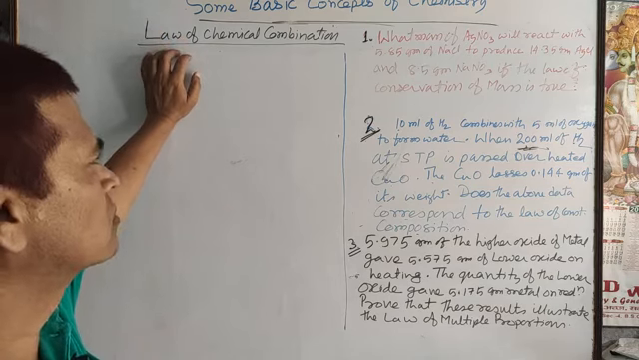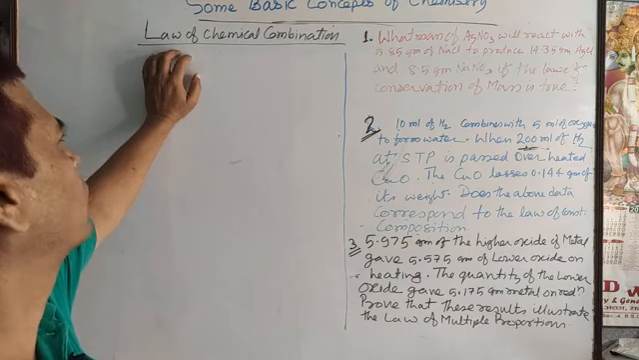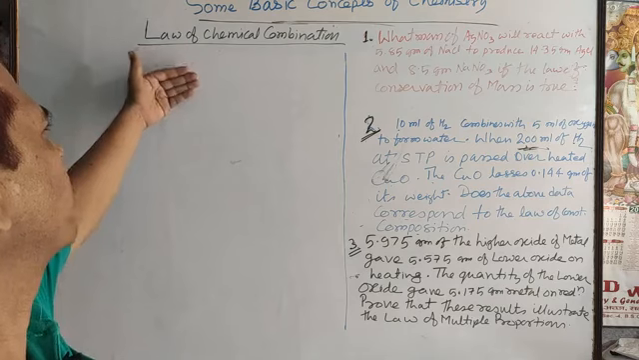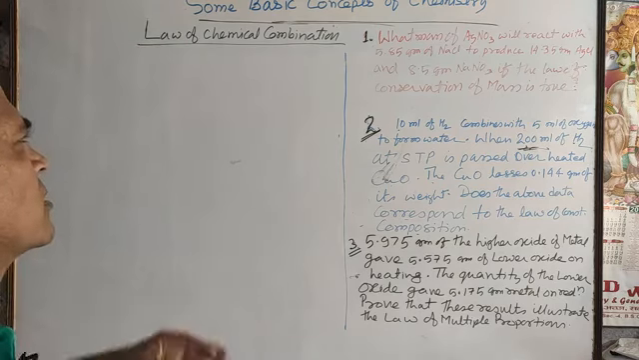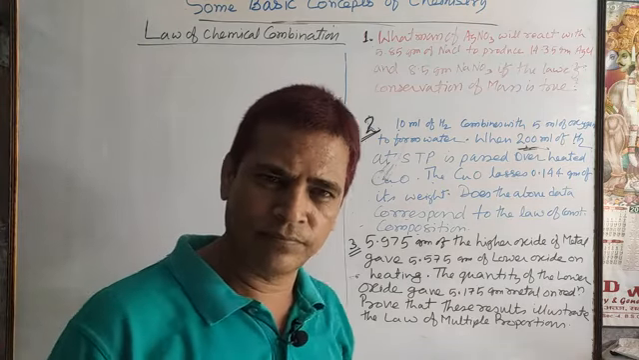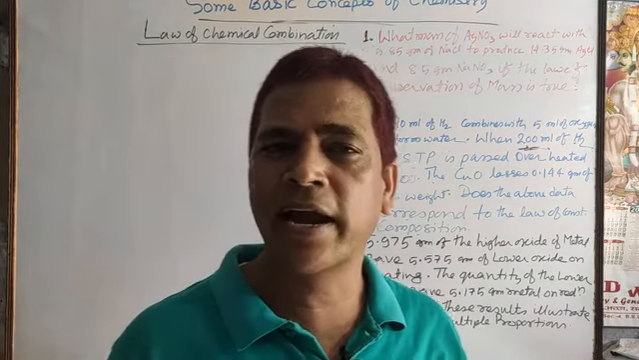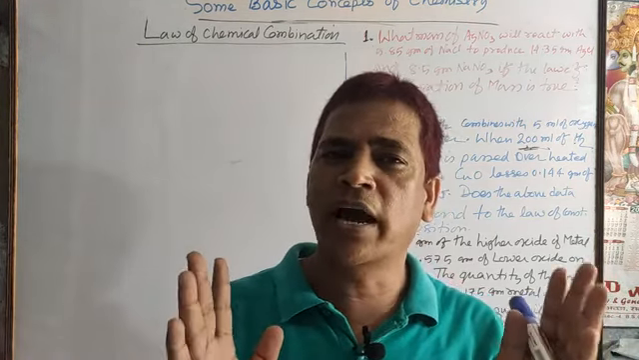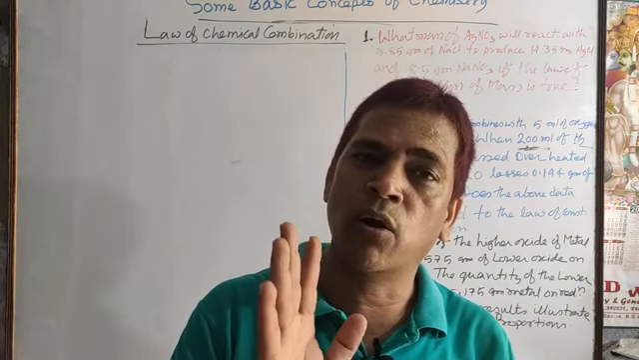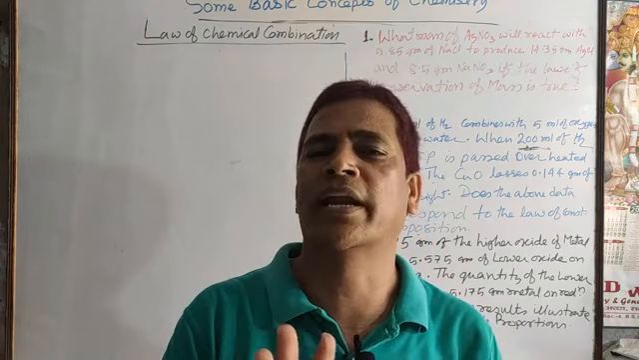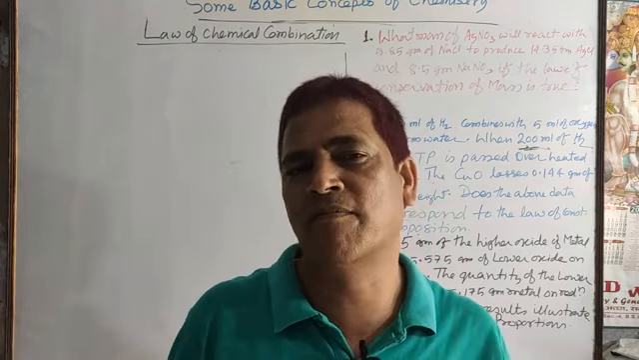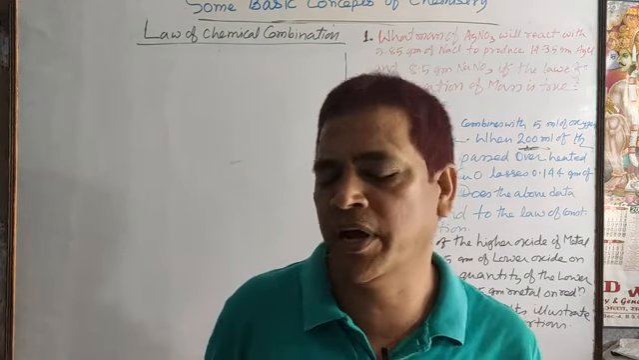So just try to understand. In short, I am going to discuss the definition or statement for each law of chemical combination. Any chemical reaction always occurs in a certain ratio and always obeys certain laws during the combination. Hence, that is known as the law of chemical combination. And there are several laws of chemical combination.